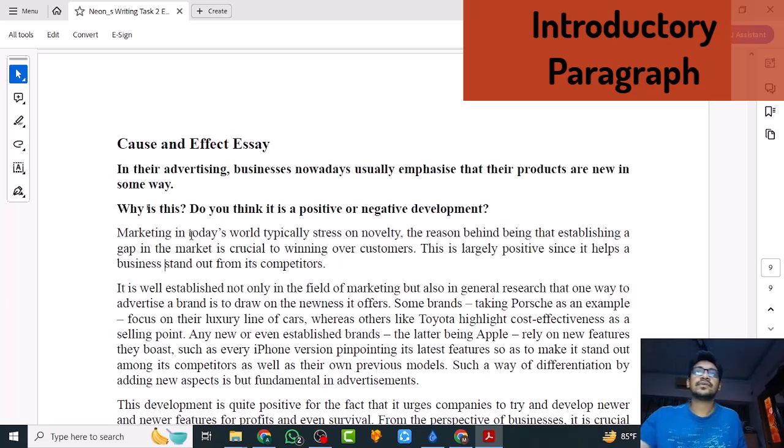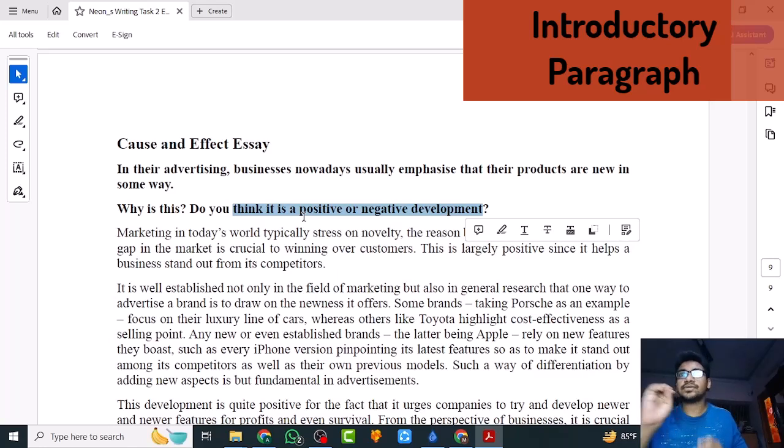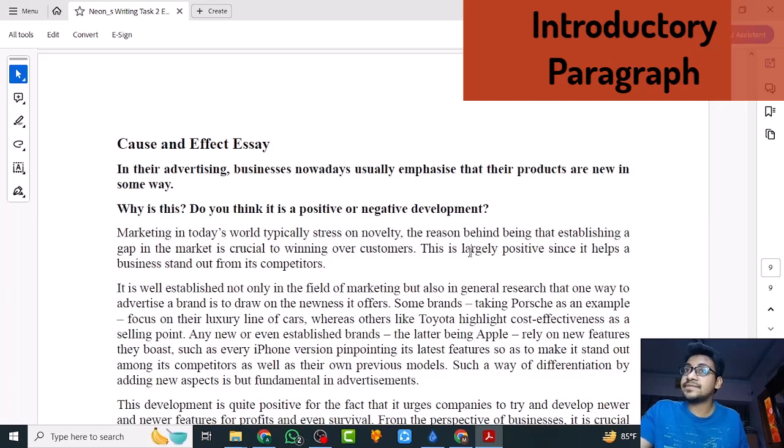So let's see what I did. This is my first main idea, and this is the only main idea, being that it's a gap in the market and it's very important. So is this a positive or a negative development? I did not choose to talk about both the positive and the negative development. I only talked about the positive, but I also said that it's largely positive. It is not 100% positive, but I don't need to talk about all of the sides.